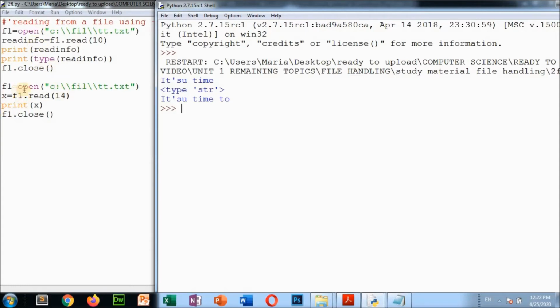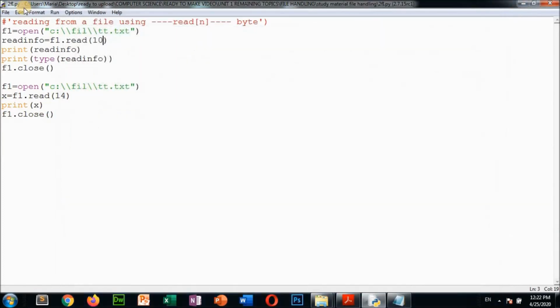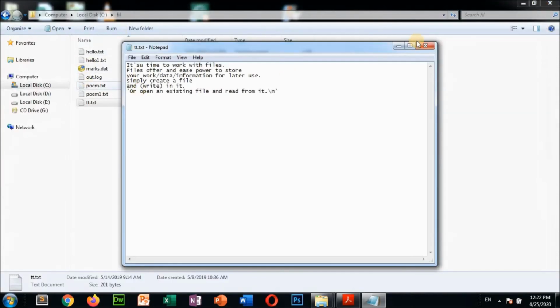The next time, we are doing f1 is equal to open, C colon, the tt.txt file, the same file we are opening. x is equal to f1.read(14), that means it will read 14 characters, then print x. It will display the same thing as before; this one is 10 and this is 14, done. This example is also finished.